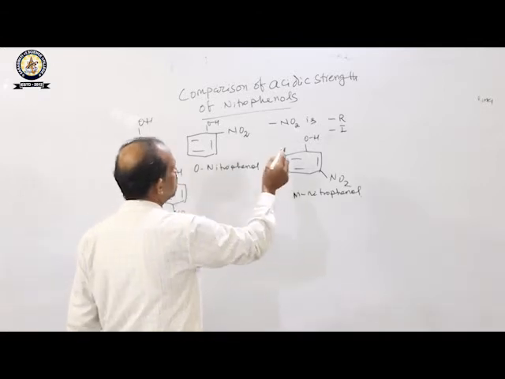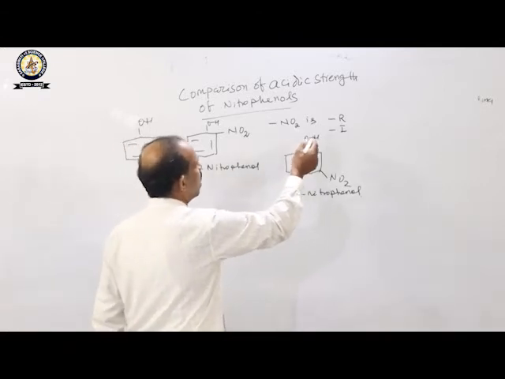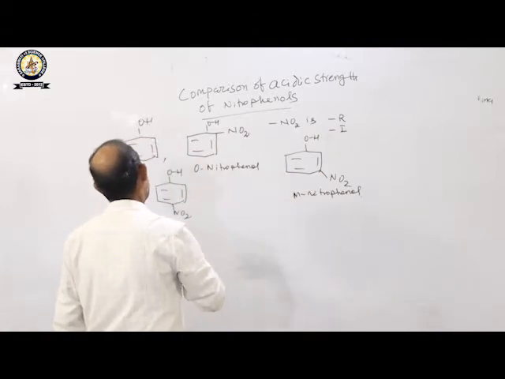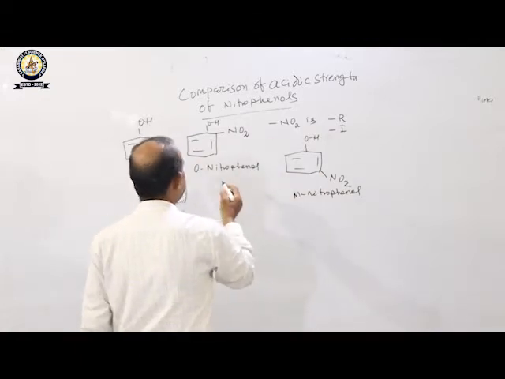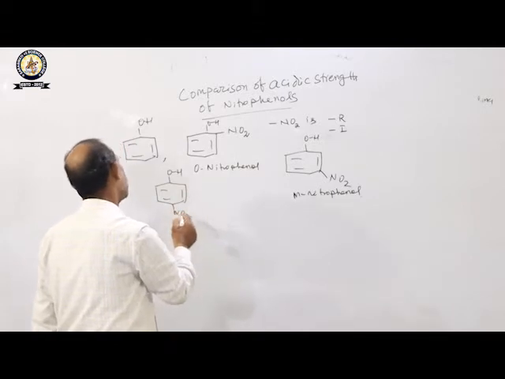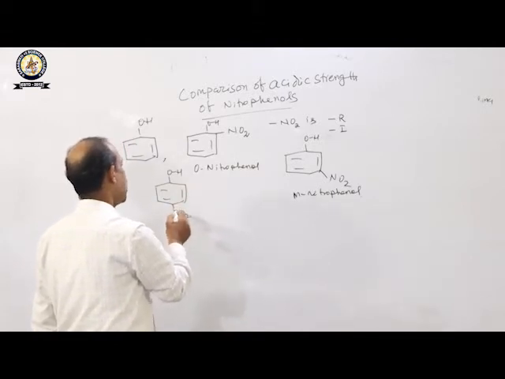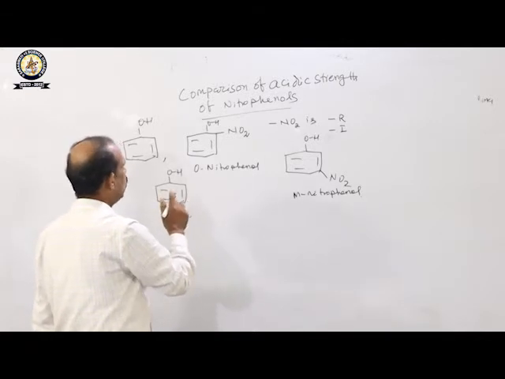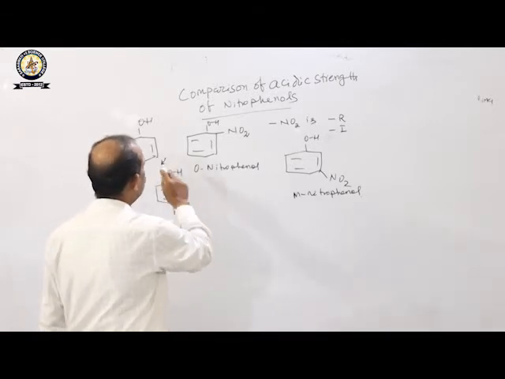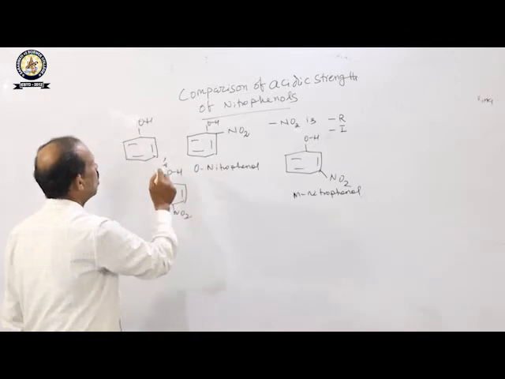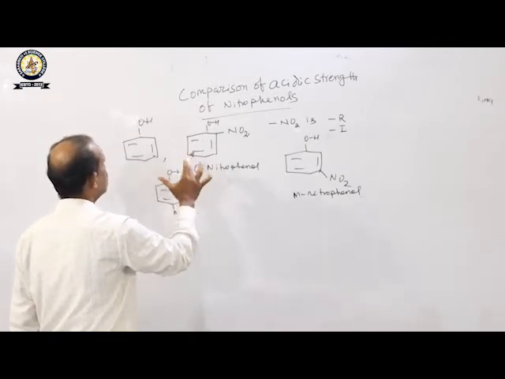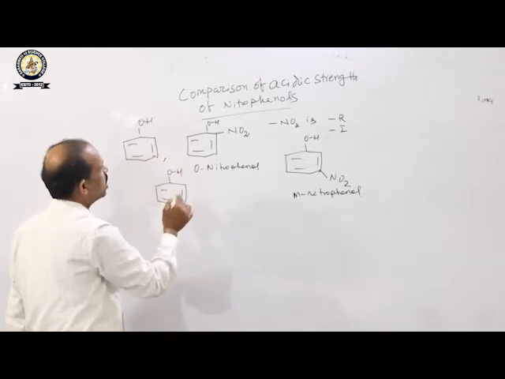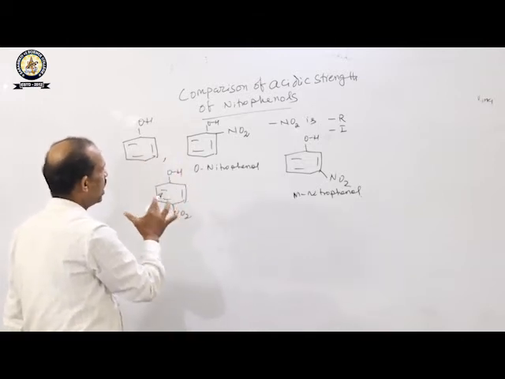This nitro group is minus R and minus I in nature. Okay, so minus R means it is your electron withdrawing group through resonance and it is also minus I effect in nature. Okay, we will compare the acidity between these four types of alcohol. Sorry, four types of substituted phenol, and this is your phenol. So which one is more acidic or which one is less acidic?